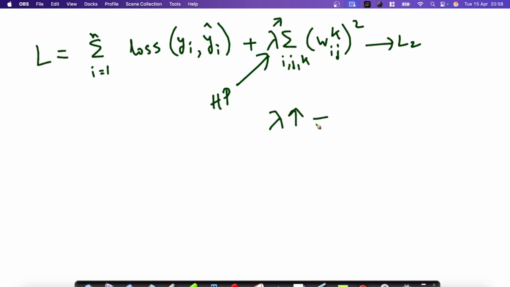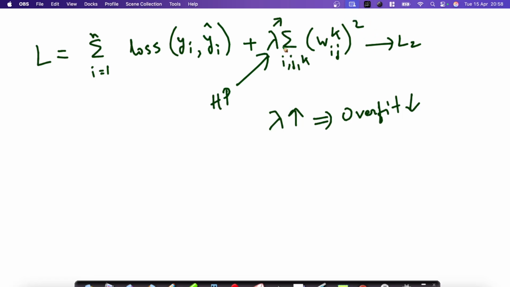Our model will tend not to overfit; the overfitting will actually decrease. That is how we can control overfitting. Underfitting is not very relevant in deep learning, but using regularization we can simply reduce the overfitting problem.